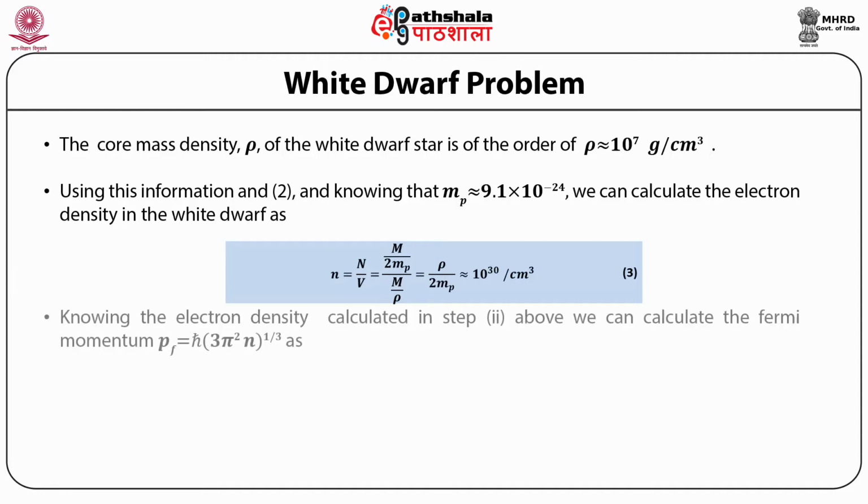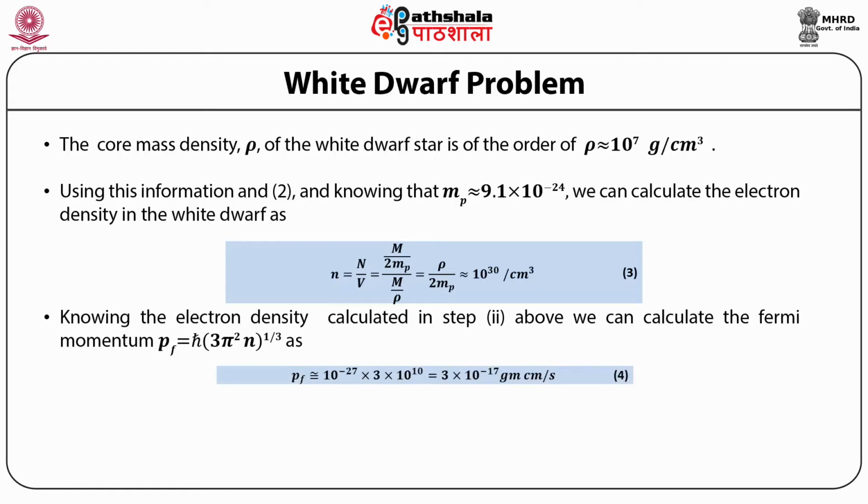Thirdly, knowing the electron density calculated in step 2 above, we can calculate the Fermi momentum: Pf is equal to h bar multiplied by (3 pi squared n) raised to the power 1/3. So Pf is equal to 10^-27 into 3 into 10^10, which is equal to 3 into 10^-17 gram centimeter per second.